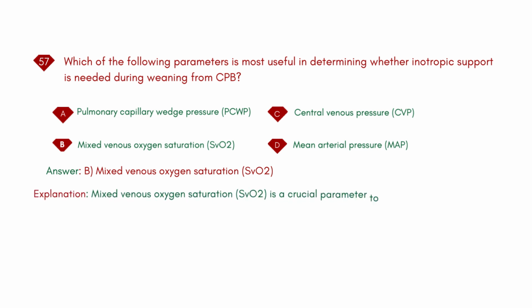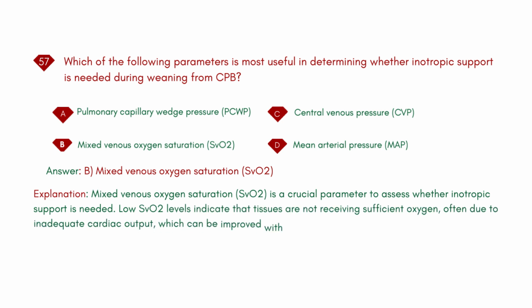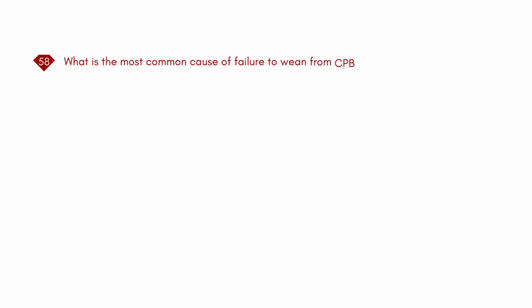Explanation: mixed venous oxygen saturation, SvO2, is a crucial parameter to assess whether inotropic support is needed. Low SvO2 levels indicate that tissues are not receiving sufficient oxygen, often due to inadequate cardiac output, which can be improved with inotropic support.